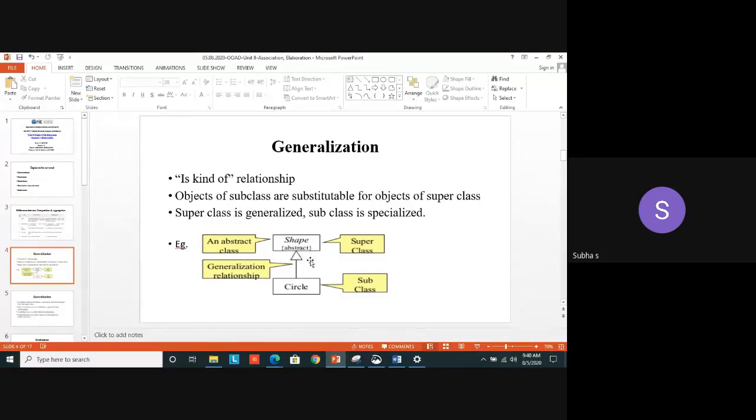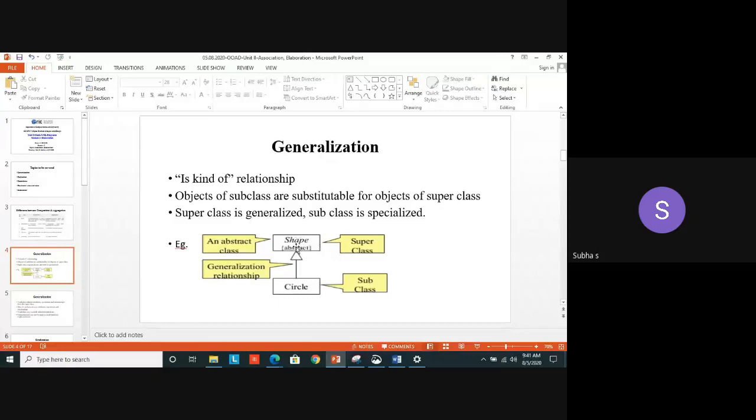A very common example: any MBBS doctor can be treated as a general doctor. Yes. But after MBBS, they are doing some specialization. They may do some specialization, cardiology or ENT, a gynecologist, like that. So those are the specializations. But in general, we are calling them as what? Doctor. But we can make them particular by using the specialization concept. Same thing we are applying in the OOAD also.